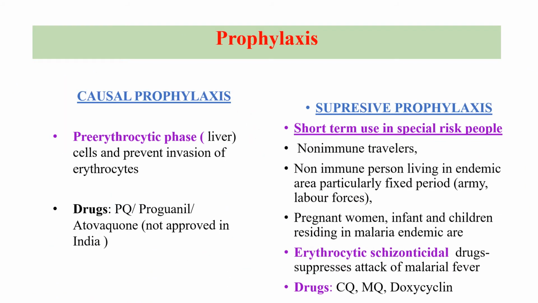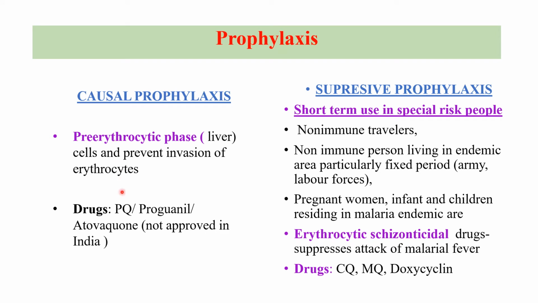Here is a summary slide. The causal prophylaxis target is the liver cell, and primaquine, proguanil and atovaquone drugs are used. There is no criterion for who should receive the causal prophylaxis, because the time duration after mosquito biting required for liver stage development is not known in any person. So that is more theoretical. And the suppressive prophylaxis, as we have seen, is for short term and special risk population, and erythrocytic schizontocidal drugs are used.